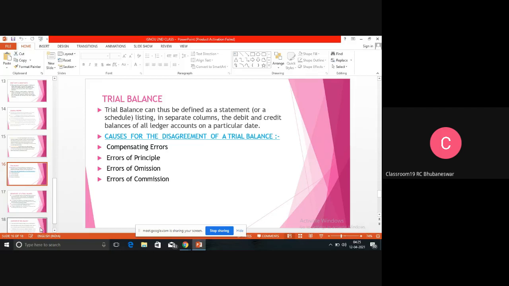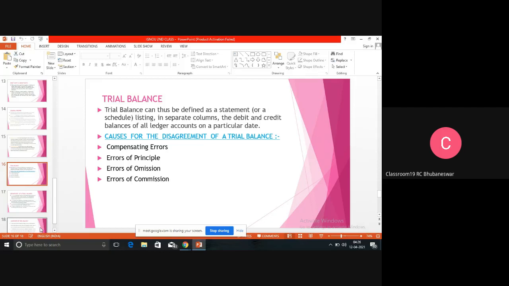So when we are recording there are some errors. Then what are those errors? There are 4 types of errors. One is error of commission, error of omission, compensating error and error of principles. So there are 4 types of errors. So what is the meaning of compensating error? Compensating error means the same error is written in the debit side and the same error is written in the credit side, and it is very difficult to find out.